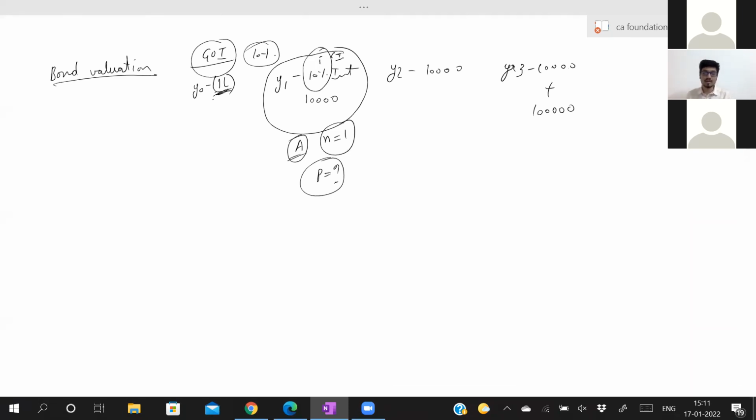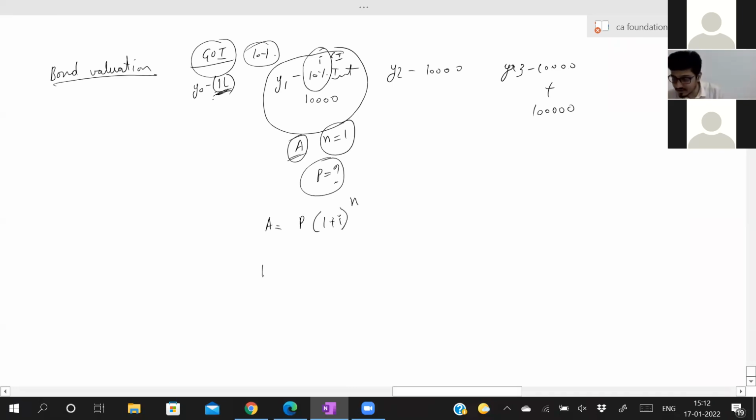Have you forgotten the formula for compound interest? Okay, if you have forgotten, I will give the formula. A is equal to P into (1 plus I) to the power N. If you remember, this was the formula for compound interest.